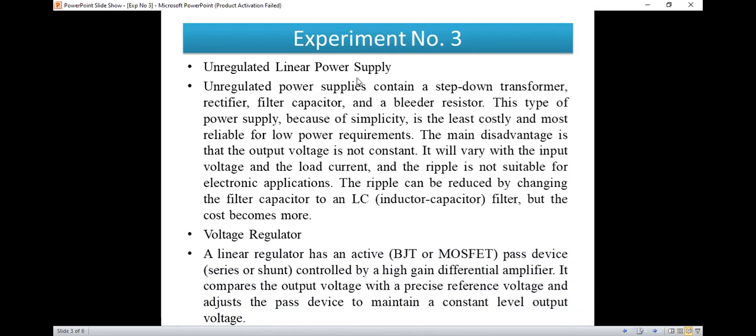Now voltage regulated. I think there is a power electronics subject, no? All of you are studying the power electronics subject, no?